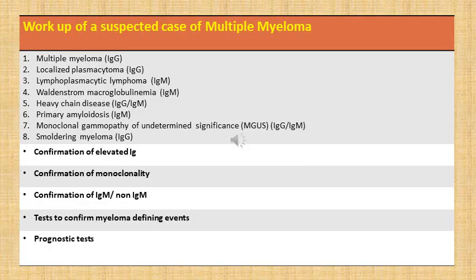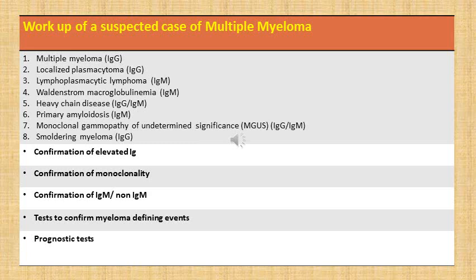So we will start with the workup of a suspected case of multiple myeloma. We have just discussed the WHO criteria of multiple myeloma, and when we have received all these lab investigations and we see that there is some abnormality but the patient does not fit the criteria of multiple myeloma, then we would also like to rule out other plasma cell disorders, provided that there is abnormal proliferation of plasma cells, that is their number is increased, and also there is presence of monoclonal protein.